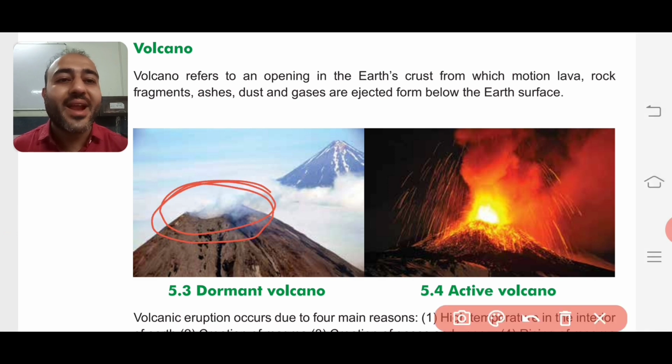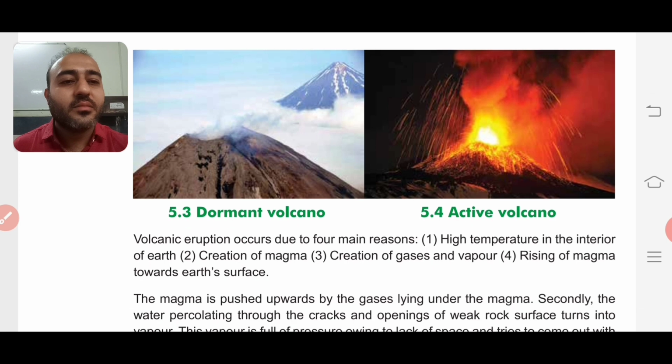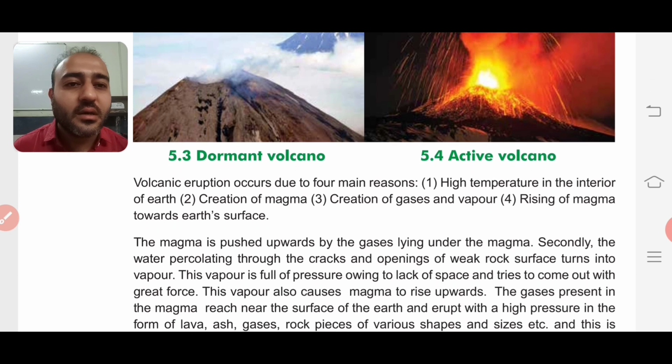This is known as vent, V-E-N-T. That is the opening from where the volcano comes out, right? So when this volcano comes out, as it is written, molten lava, then rock fragments, then ashes, right? All these things come out, gases. So all these things come out from the surface of the Earth.